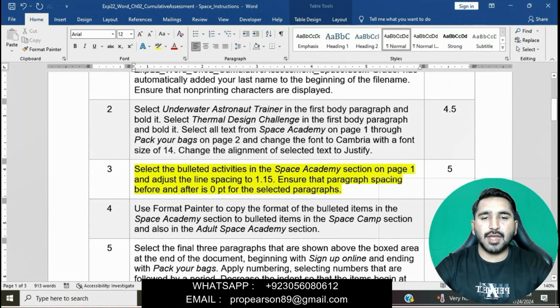Select the bulleted activities in the Space Academy section on page 1 and adjust the line spacing to 1.15. Ensure that paragraph spacing before and after is 0 point for the selected paragraphs. You can read this question. First we will select the bulleted activities in the Space Academy section on page 1.